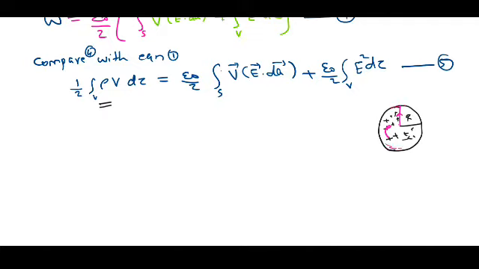Outside this volume, the charge is 0. The charge resides only inside the sphere. Therefore, the volume integral rho V d tau over this particular volume of the sphere gives a constant result. That is, the LHS of equation 5 will be a constant value.